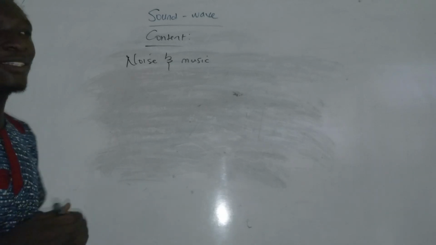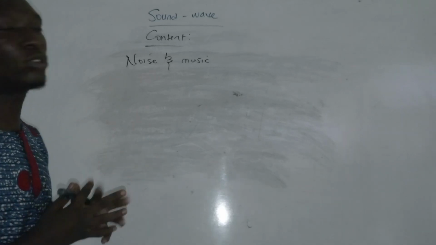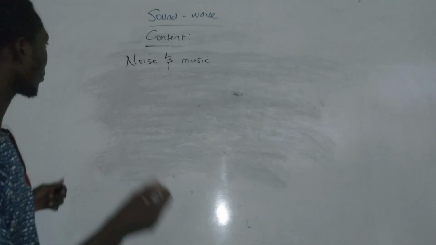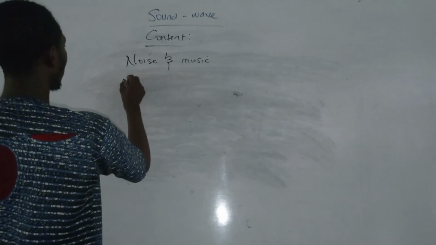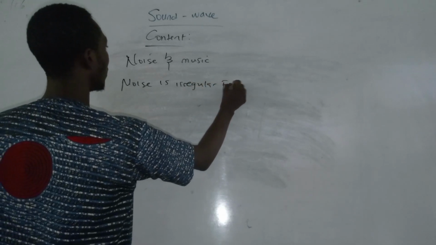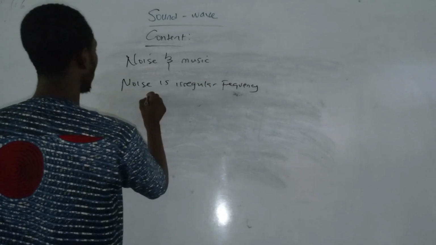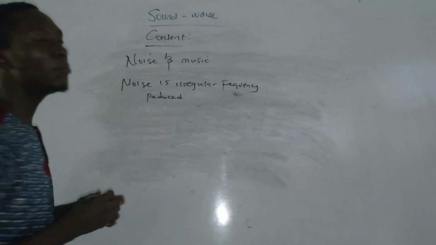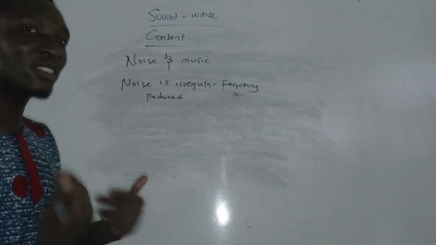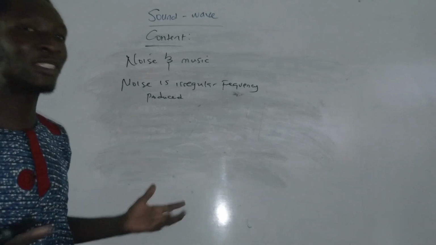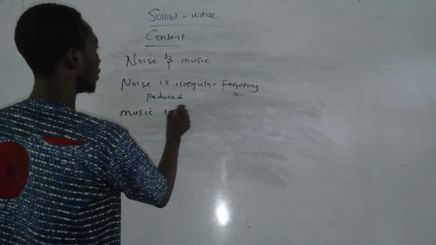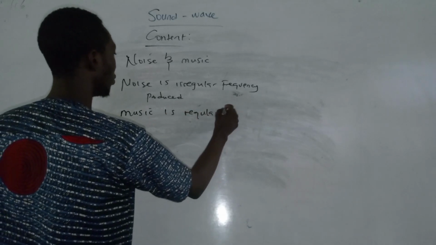When you hear irregular frequency being produced, we call it noise. While music is when a regular frequency is produced. When you hear a regular frequency, it will make sense to you and it will produce a pleasant sound. So this is music: regular frequency produced.